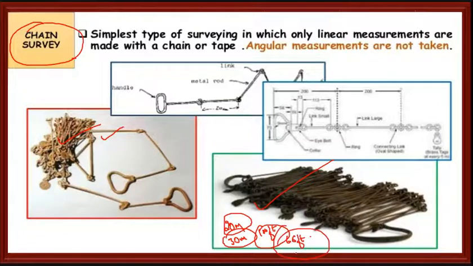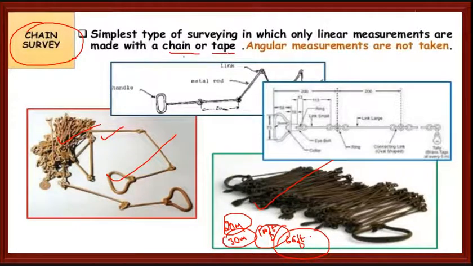Okay, different types of chains, different types of tapes. Why do we use them? To measure the horizontal distance or linear distance. We won't measure angles with respect to chains. So chain surveying is the simplest type of surveying, in which only linear measurements are made with the chain